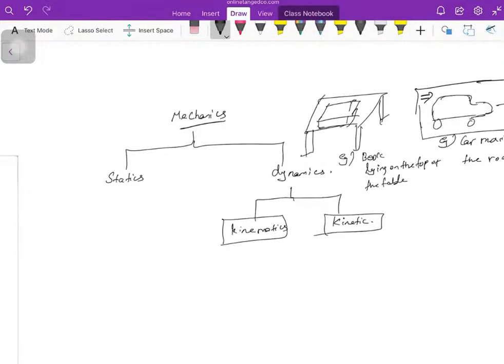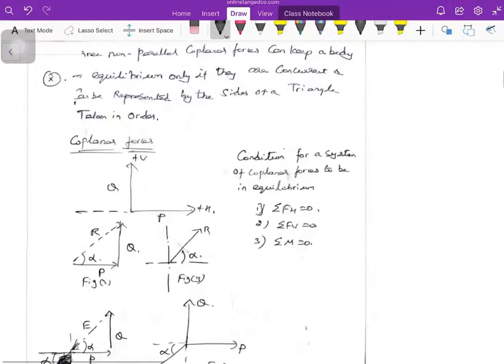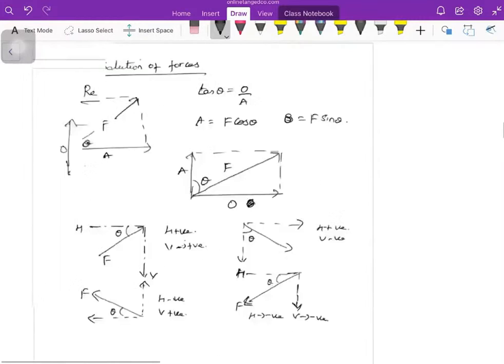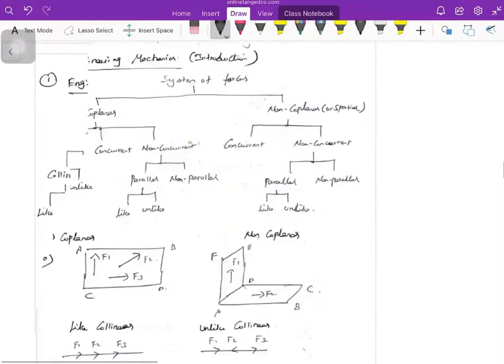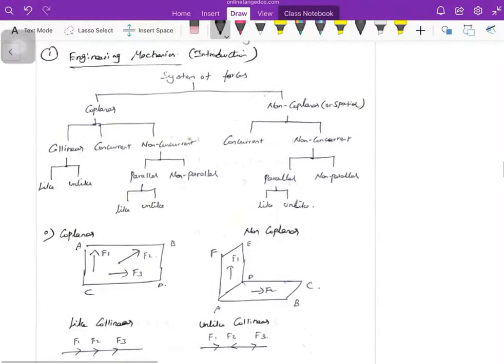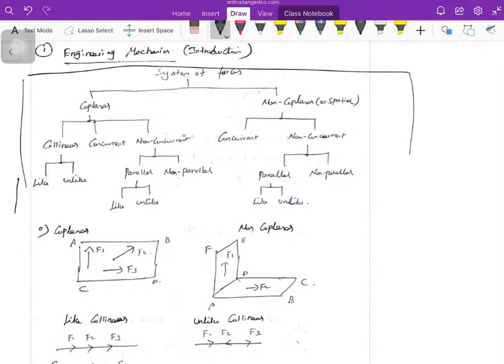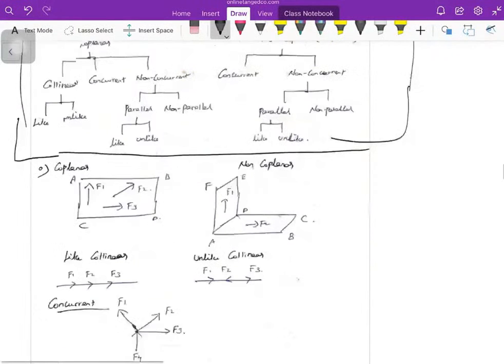Before going into some laws in mechanics, I want to give you some basic definitions of forces, like what types of forces there are, so that it will be clear when we go further. So, system of forces, just note down the point. A system of forces can be divided into two parts: coplanar and non-coplanar. In coplanar there are different types. Let me explain each in a clear manner.